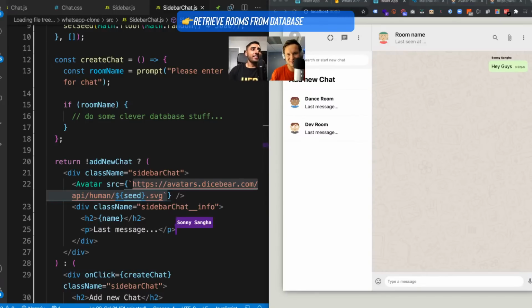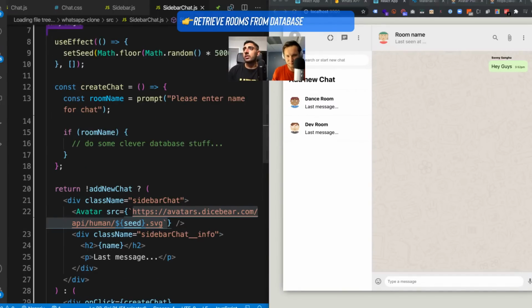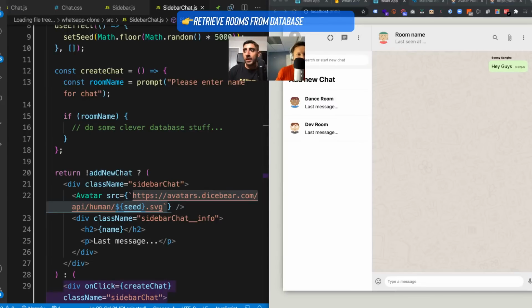Nice. So now what we're going to do is, this is a really cool part, guys. Where we had addNewChat, right? So when we did addNewChat, I'm going to go ahead and look at the addNewChat functionality here. We said when we click on the add new chat button, so onClick, right?